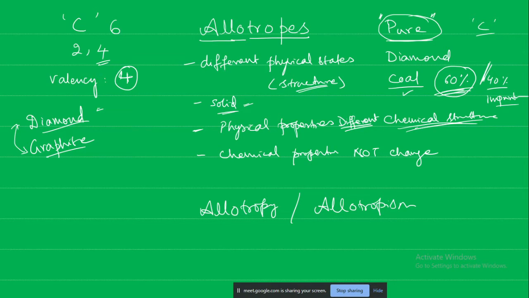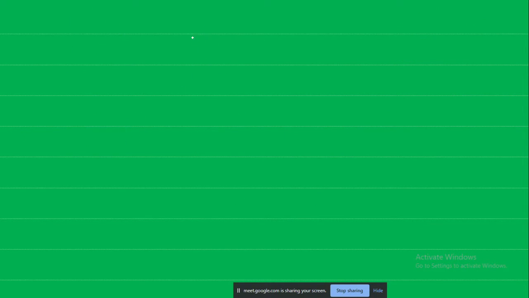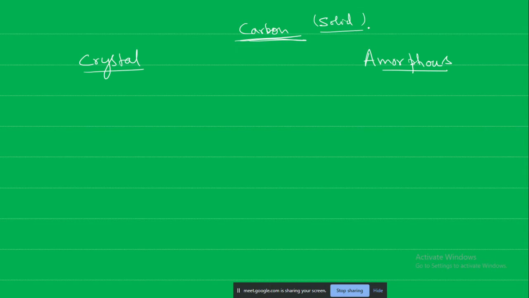Now we will try to understand this better using an example. Carbon can exist in the pure form as a crystal or in an amorphous state. Here, when we are talking about the state of carbon, we are talking about the solid state. We are not talking about carbon dioxide or carbon monoxide. Here we are talking about pure carbon. That is important. We are talking about the solid state.